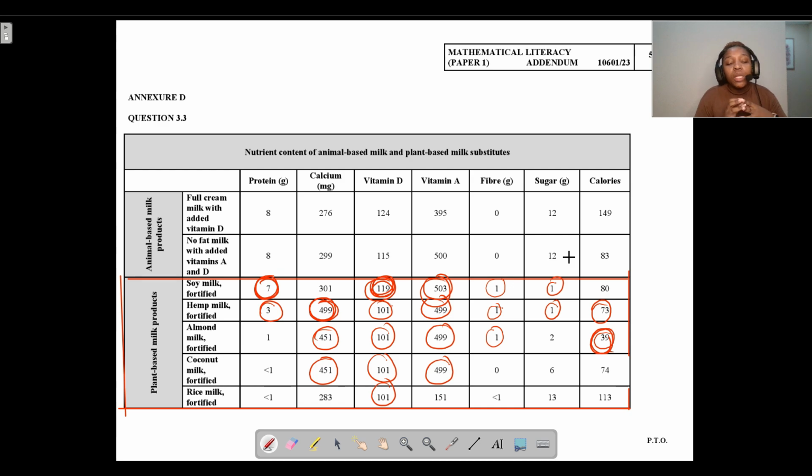So even with the 2023 paper, you also have taxation and you also have data handling. There is a pattern happening with these past papers. So please make sure that you prepare well and look at these past papers to help you prepare for your prelims. It is really going to help.